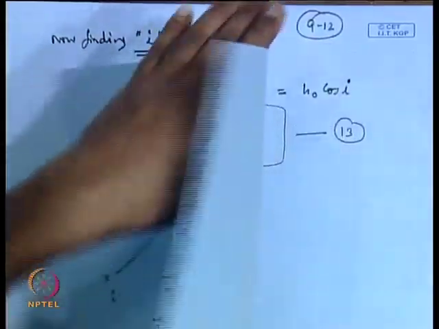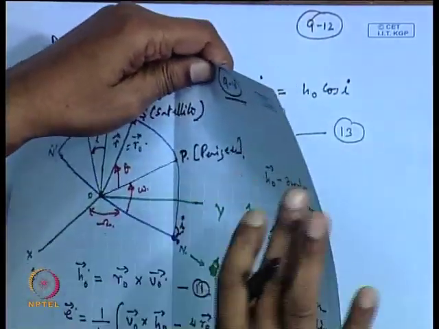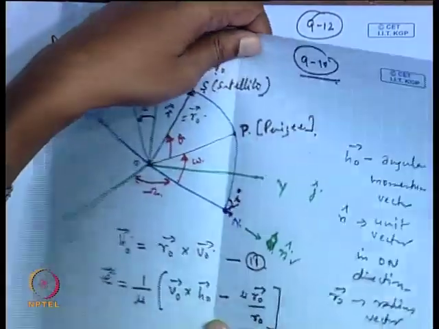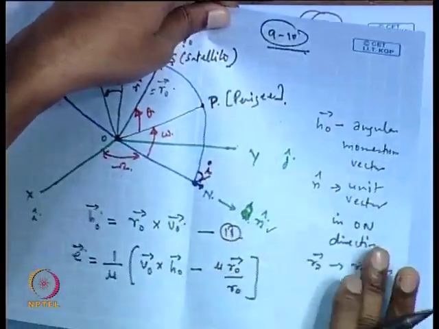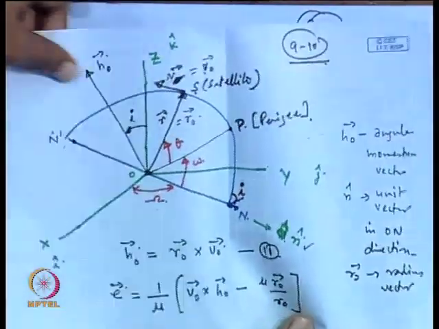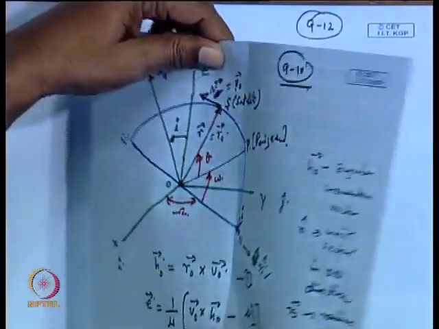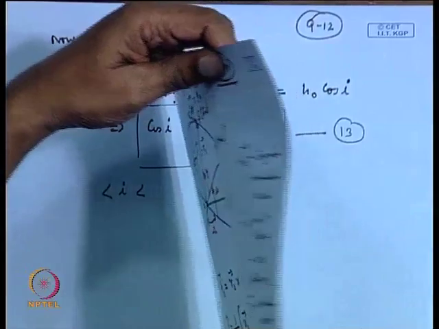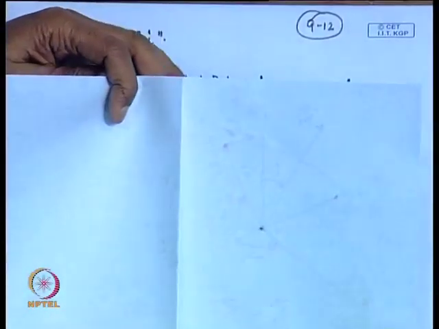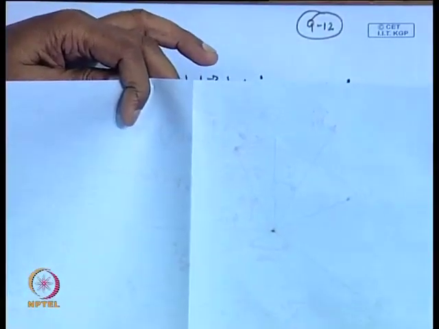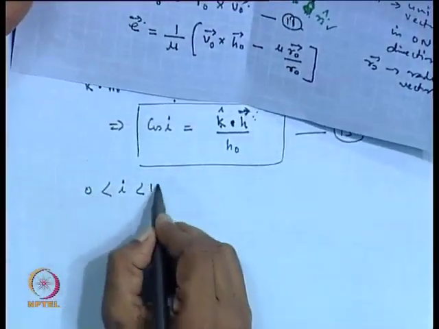It will keep on changing there, and I can make a break of this line, showing the lower portion below the x y plane, and this is up the x y plane. As you move it from the x y plane, it goes like this, it comes to 90 degree, and once you come to 180 degree, again the orbit is in the x y plane. So, the I will vary from 0 to 180.